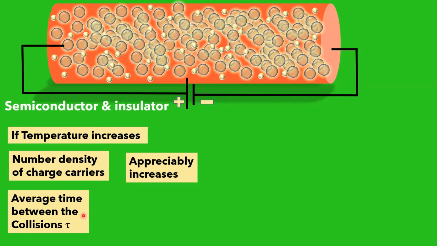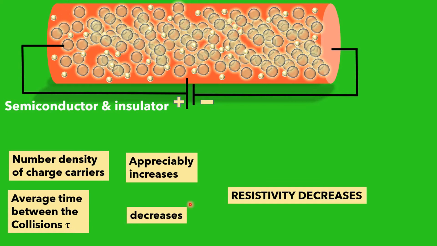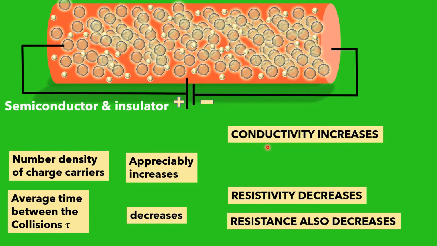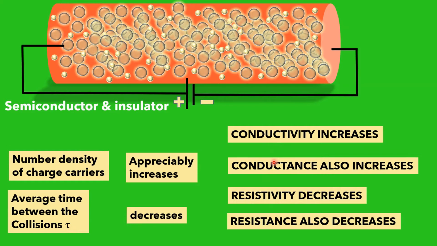So the average time between the collisions, that is the relaxation time tau, decreases, and therefore the resistivity decreases, and the resistance also decreases, the conductivity increases, and the conductance also increases.